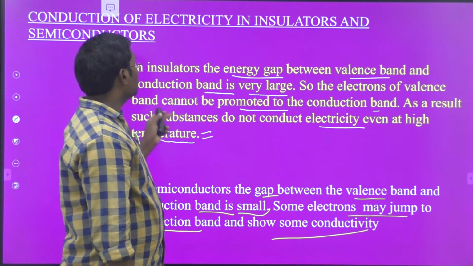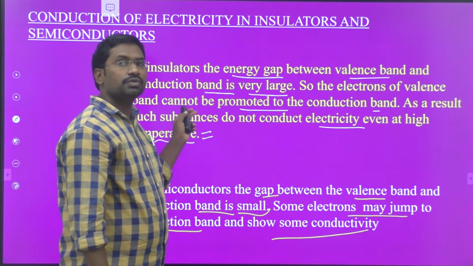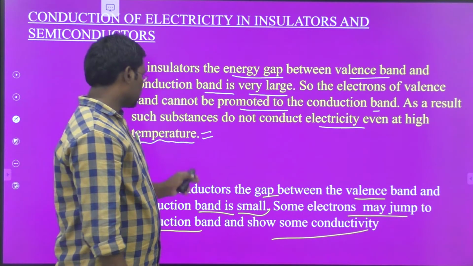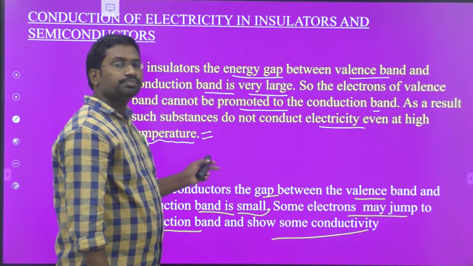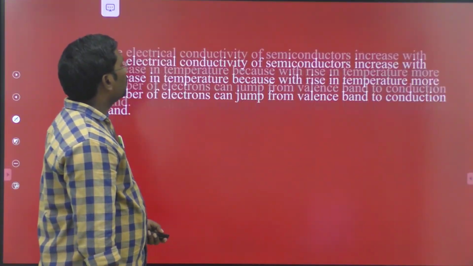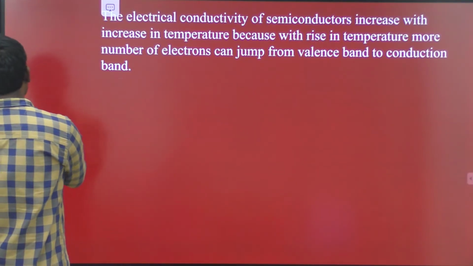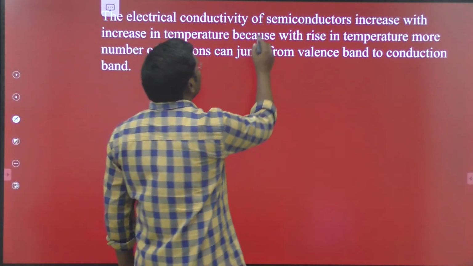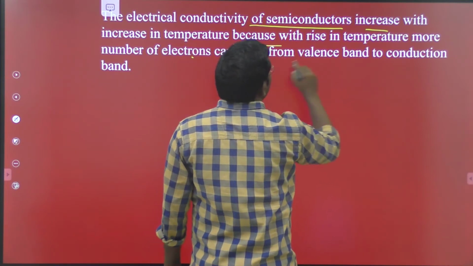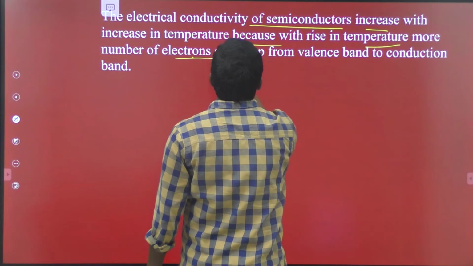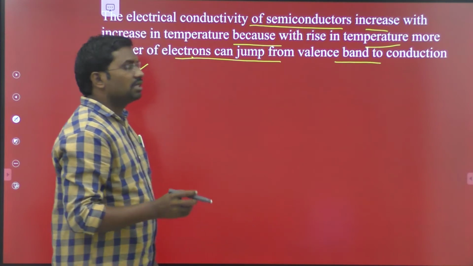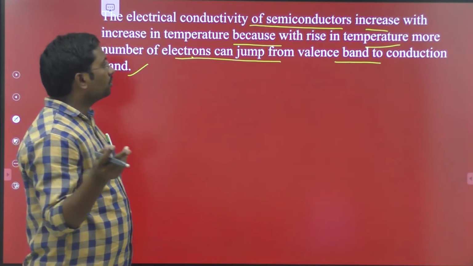So the difference between insulators and semiconductors: in case of insulators, the gap between the valency band and the conduction band is very large, whereas in case of semiconductors, the gap is very small. Therefore, the electrical conductivity of semiconductors increases with increase in temperature, because with a rise in temperature more electrons can jump from the valency band to the conduction band.